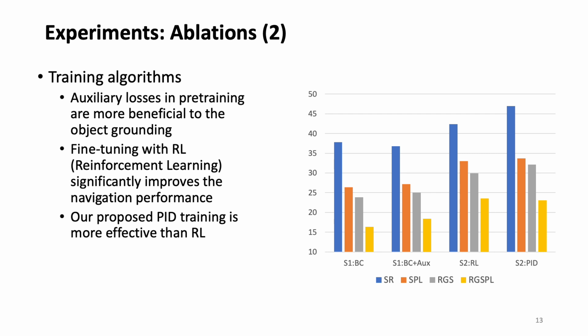We then evaluate the training algorithms. The auxiliary losses are more beneficial to the object grounding compared to the behavior cloning baseline. Reinforcement learning further improves the navigation performance by a large margin. And our proposed pseudo-interactive demonstrator training is more efficient than the reinforcement learning.